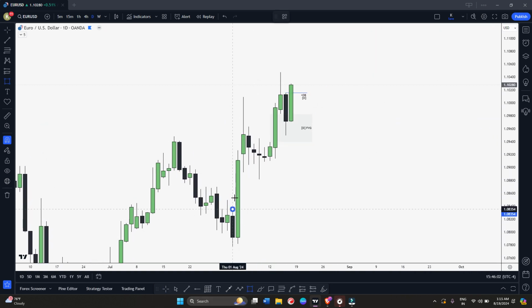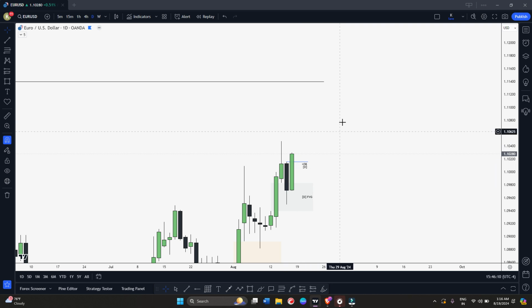We respected this bullish fair value gap, right? And then market traded higher again, created this daily fair value gap, and it's respecting. So I'm expecting continuation to the upside. And if I get any confirmation on lower time frame, we can look for the long.